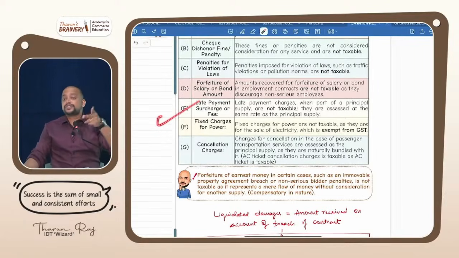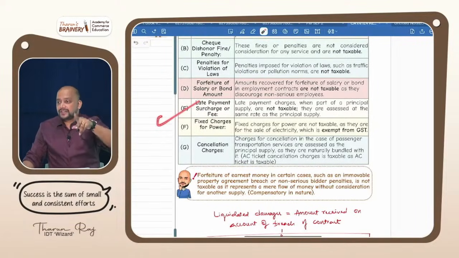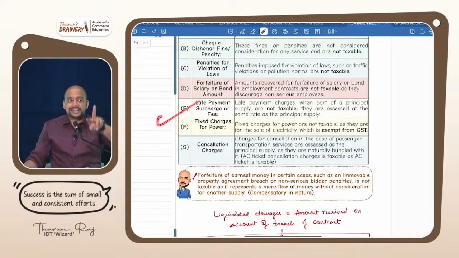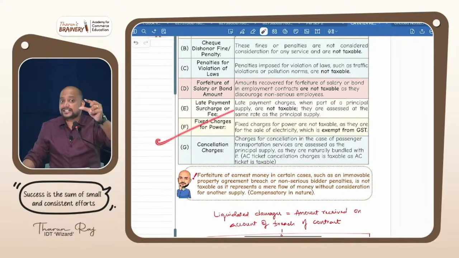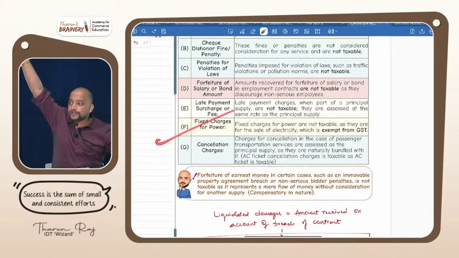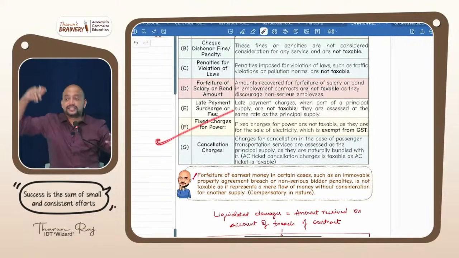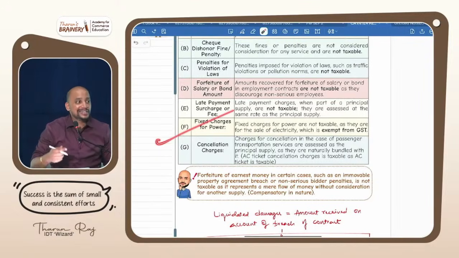Is it clear? Suppose it is a landline bill, landline meaning telephone bill, taxable. So late fee for telephone bill is also taxable. Then fixed charges for power. Usually when you increase the power consumption, in the electricity bill, some extra deposit they will collect. You know that? Generally the electricity bill will be say 5,000, 6,000. Suddenly when it goes to 12,000 or 15,000, some extra money they will collect from you. Got it? That is called surge charges because you are consuming more.